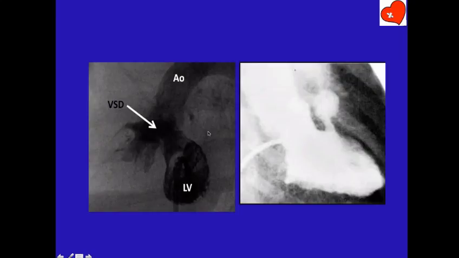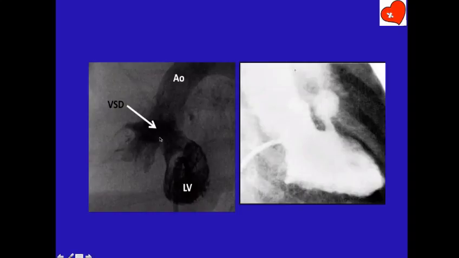Now in fact you see that in RAO view beautifully. See this? This is the infundibular septum. This tongue-like thing is the infundibular septum. It deviated anteriorly and it goes superiorly. It deviated from here, it goes anteriorly superiorly, and therefore it produces a narrowing of the right ventricular outflow tract and it produces malaligned VSD.